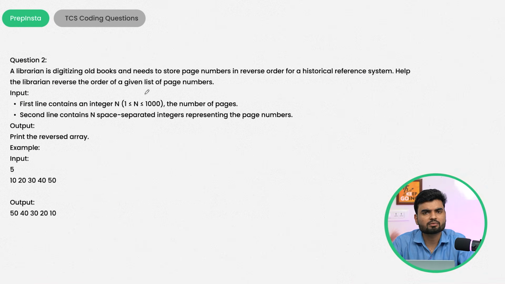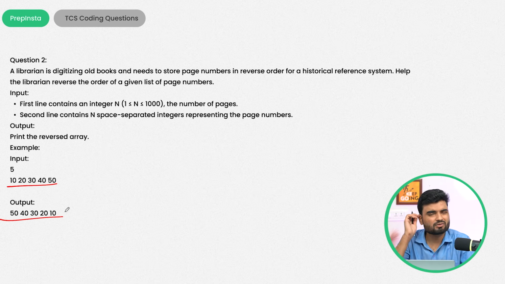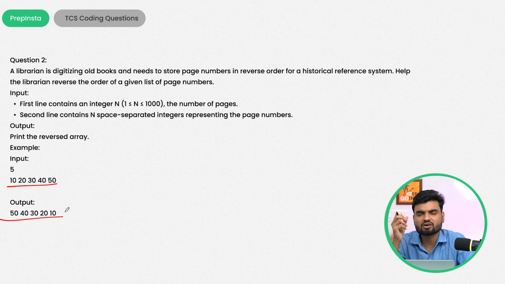Which is an easy problem, right? But it's still based on the TCS NQT. A librarian is digitalizing old books and needs to store page numbers in reverse order for a historical reference system. Help the librarian reverse the order of a given list of page numbers. Okay, so somewhere here, you understand the problem statement. They have given you the list, you need to just reverse it. So reversing an array or list, whatever kind of data structure has been given to you, that you need to implement. And hopefully that is not too difficult for you.